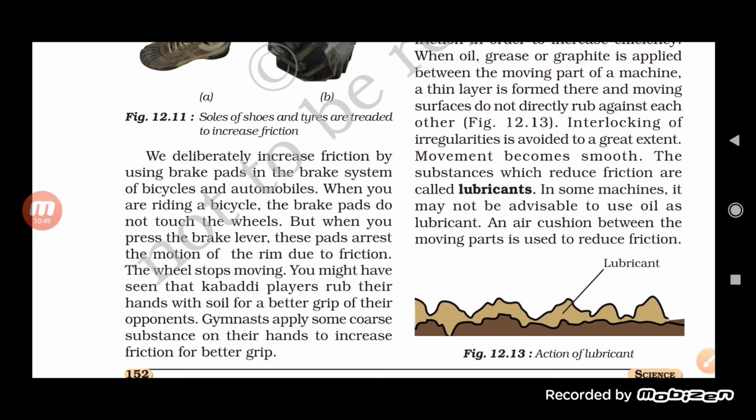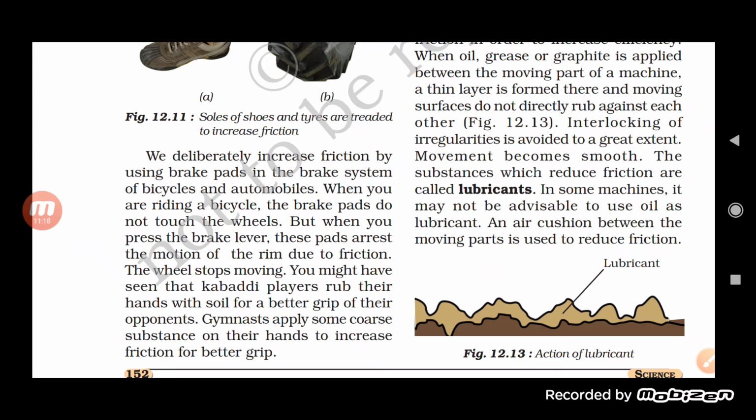Next one, you might have seen that kabaddi players rub their hands with soil for a better grip on their opponent. Obviously, soil makes their hands more rough, which helps in increasing the friction. So it is quite easy for them to catch and provide a better grip on the opponent player.